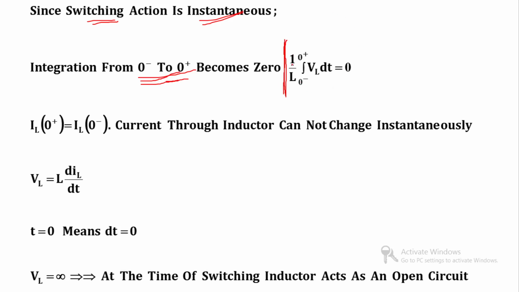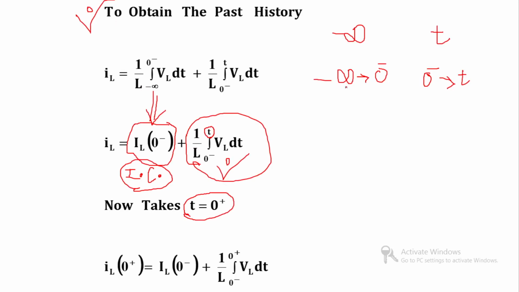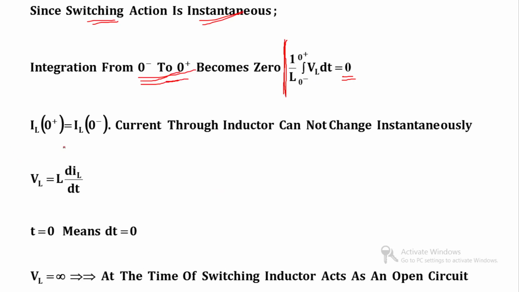So this part in the equation is equal to 0, and we can write iL(0 plus) is equal to iL(0 minus). So we can say that the current through the inductor will not change instantaneously.